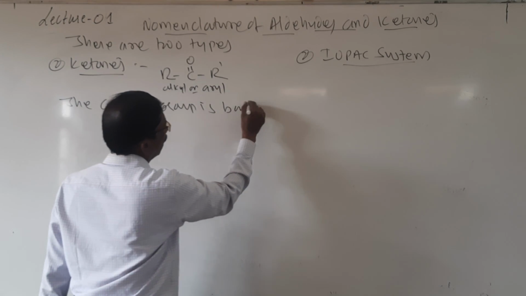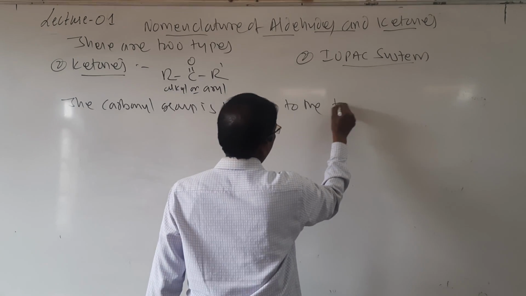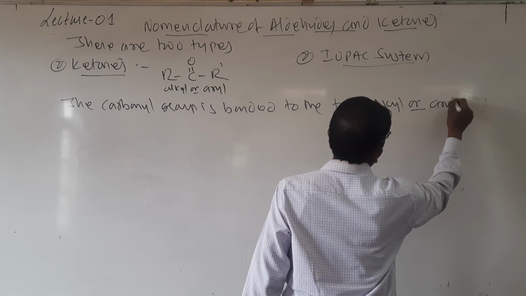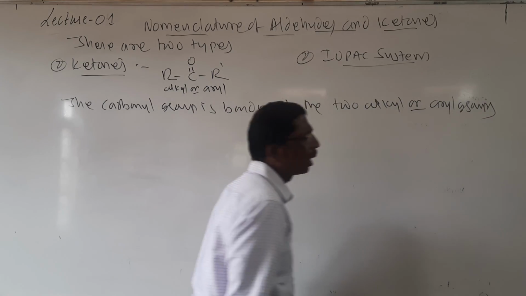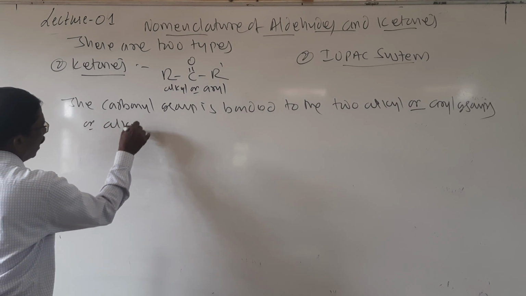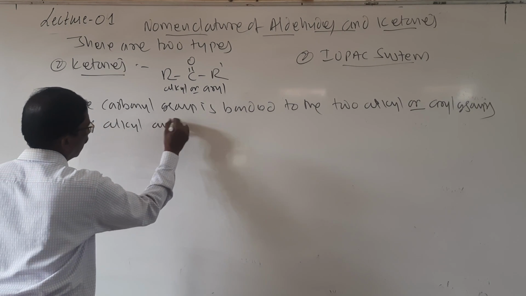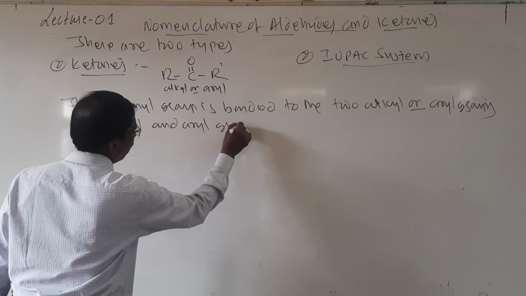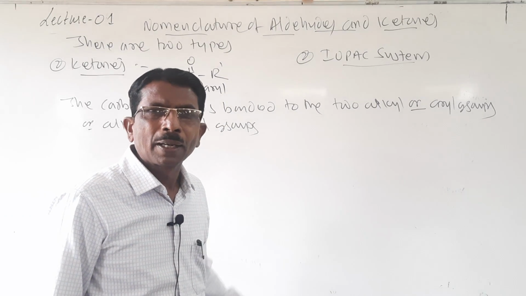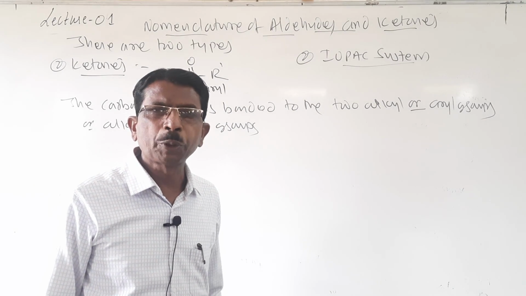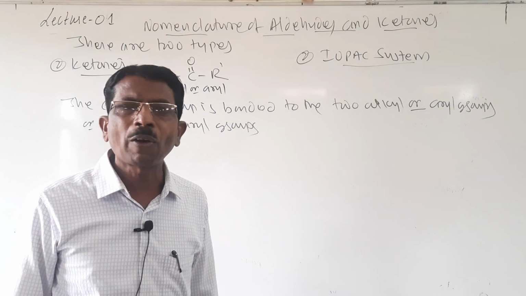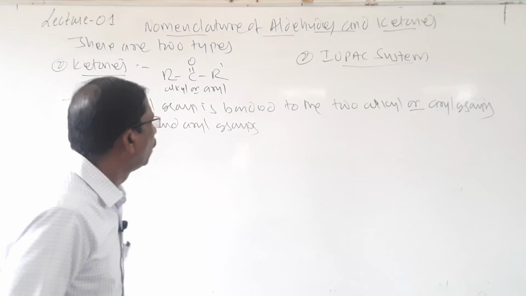So here the carbonyl group is bonded to two alkyl or aryl groups, or both mixtures, alkyl and aryl groups. So here students, the position of the substituent group is named by using the prefixes alpha, alpha dash, beta, beta dash.